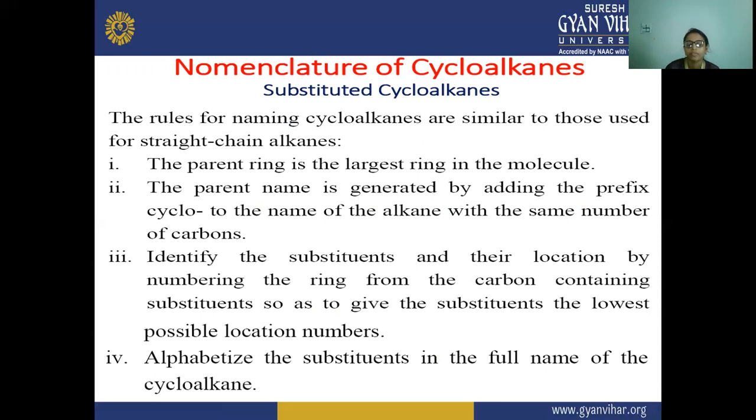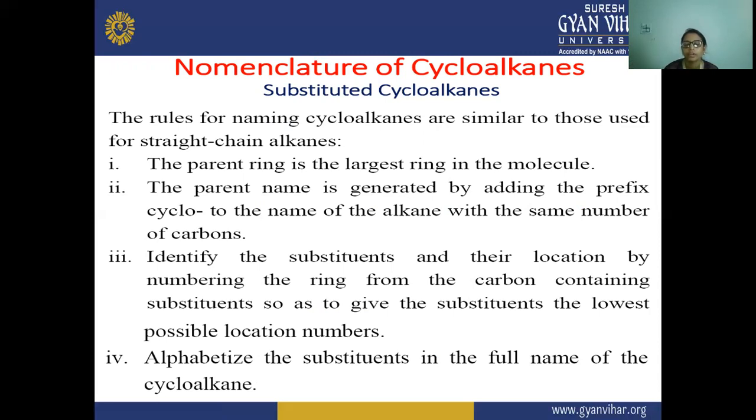If any substituents are attached to the ring, we identify the large substituent, then locate its position by numbering the ring, giving the larger substituent the lowest possible location number.